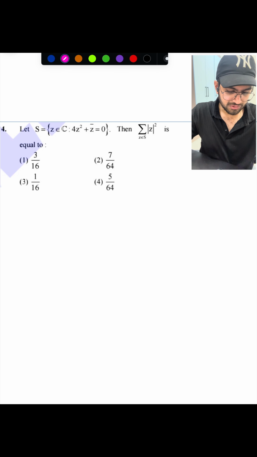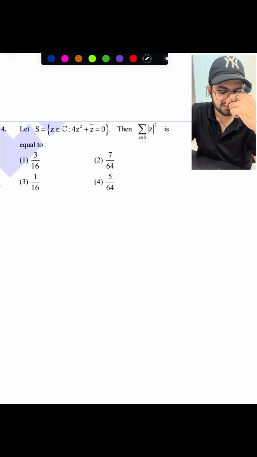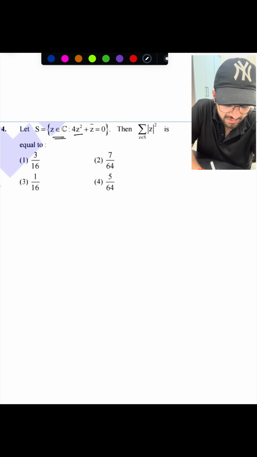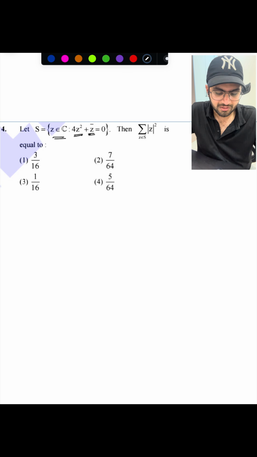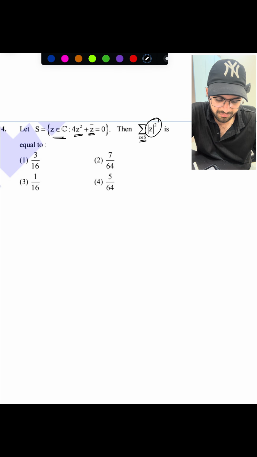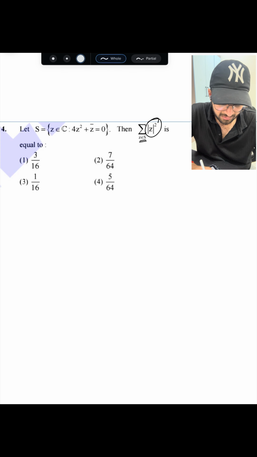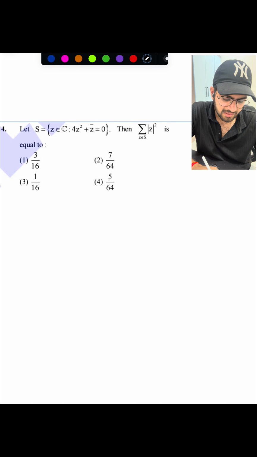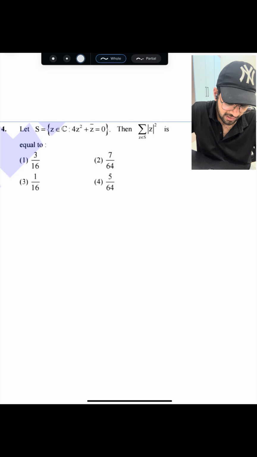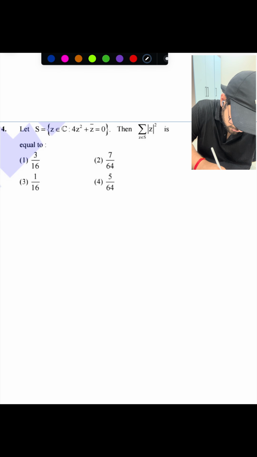Next, fourth question. What is given? A complex number is given. Let S be the set of z belonging to complex numbers such that 4z square plus z conjugate equals to 0. Then they were asking for the sum of modulus of z square for all z belongs to S. That means first of all you need to calculate what are the complex numbers that belong to this set. Let's evaluate that. So the question is 4z square plus z conjugate must be 0, right?